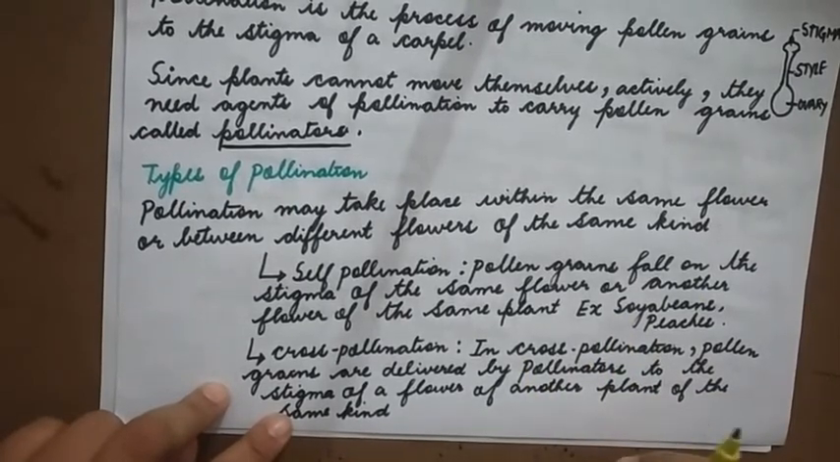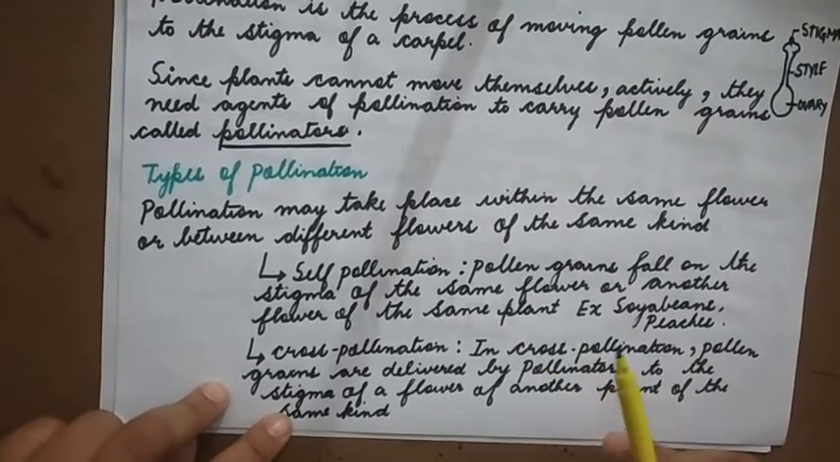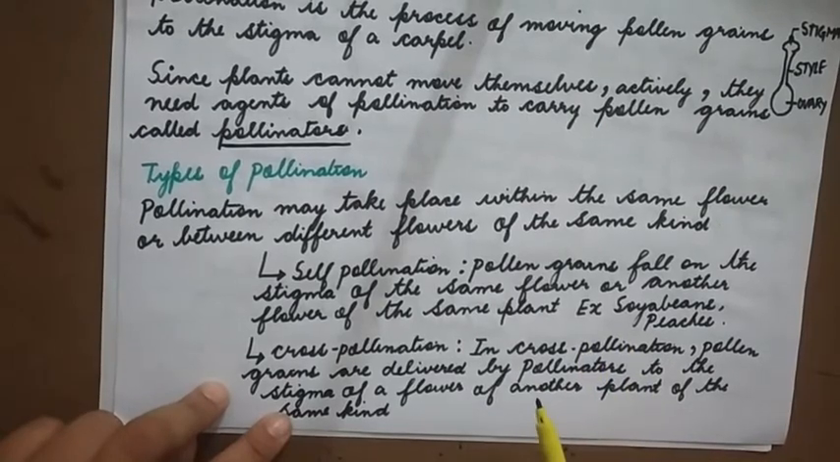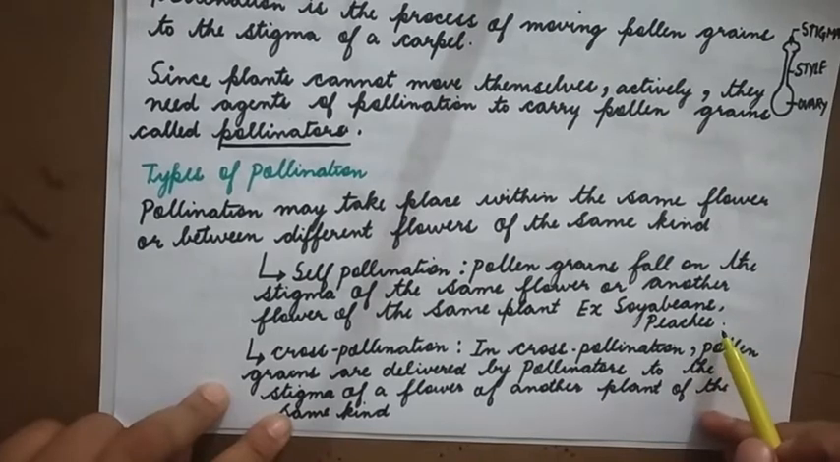The same plant has got many flowers, right? Either the pollen can fall on the stigma of the same flower or another flower present in the same plant. That is self-pollination. Examples are soya beans and peaches.